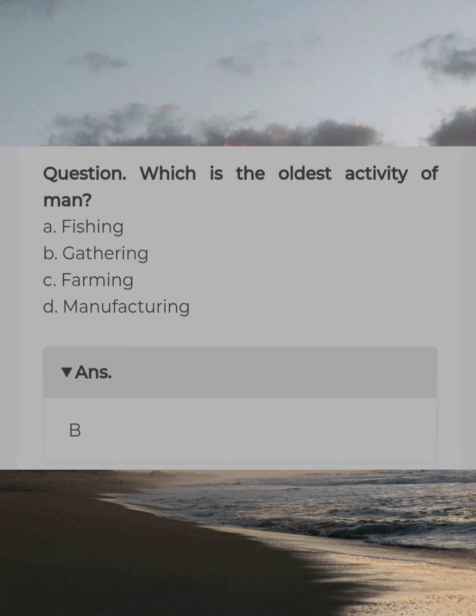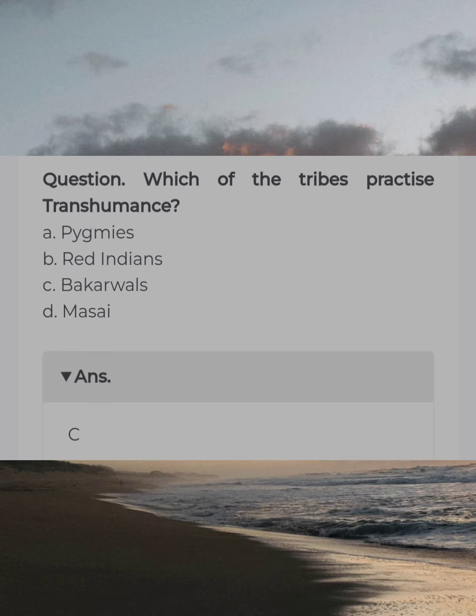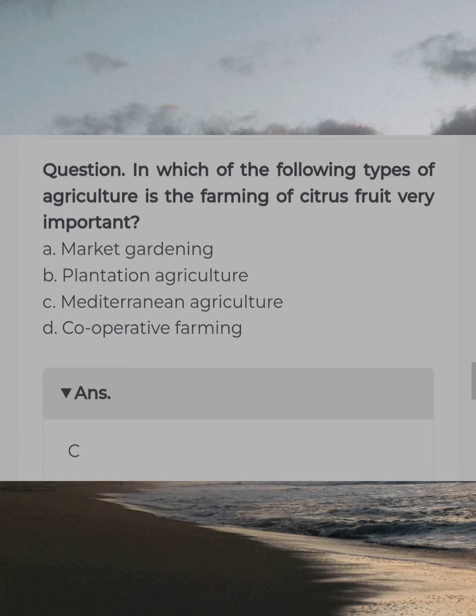Which is the oldest activity of man? Answer B. Gathering. Which of the tribes practice transhumance? Answer C. Bakarwals. In which of the following types of agriculture is the farming of citrus fruit very important? Answer C. Mediterranean agriculture.